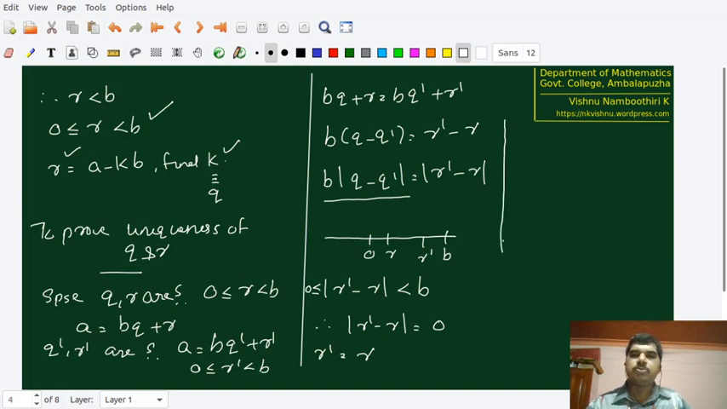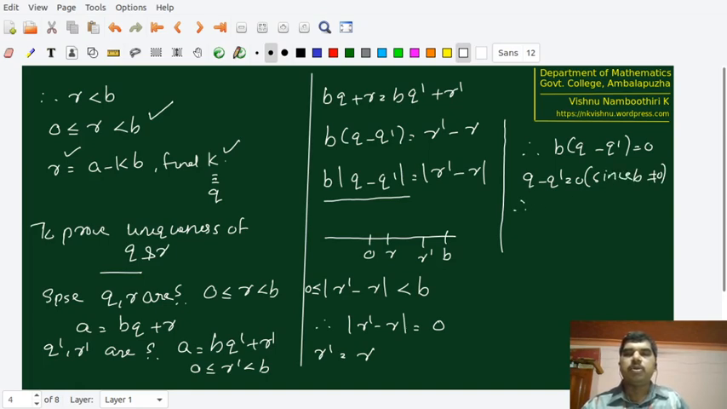So B into Q dash minus Q, or B into Q minus Q dash, equals 0. B is not 0. The product of two numbers is equal to 0. Therefore, Q minus Q dash must be equal to 0, since B is greater than 0 and not 0. Therefore, Q must be equal to Q dash.